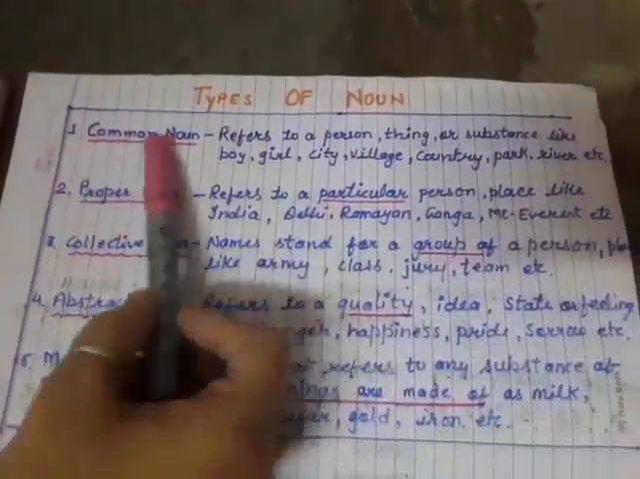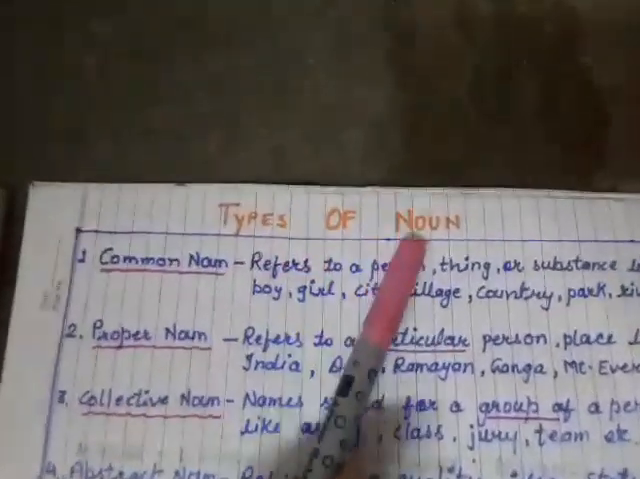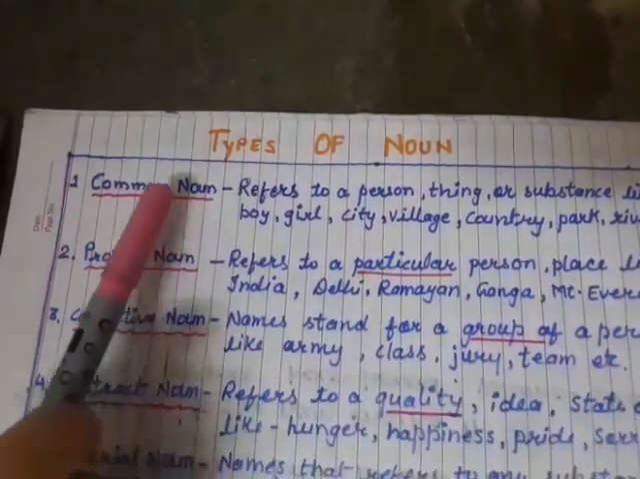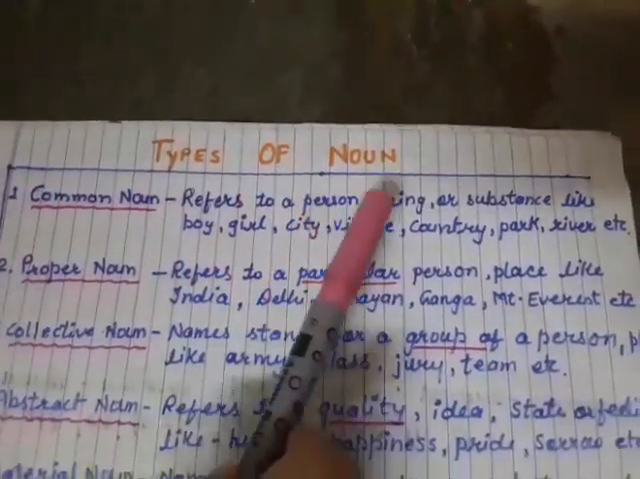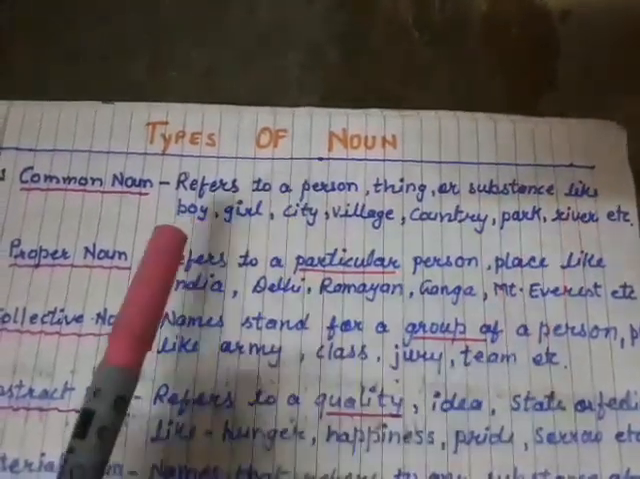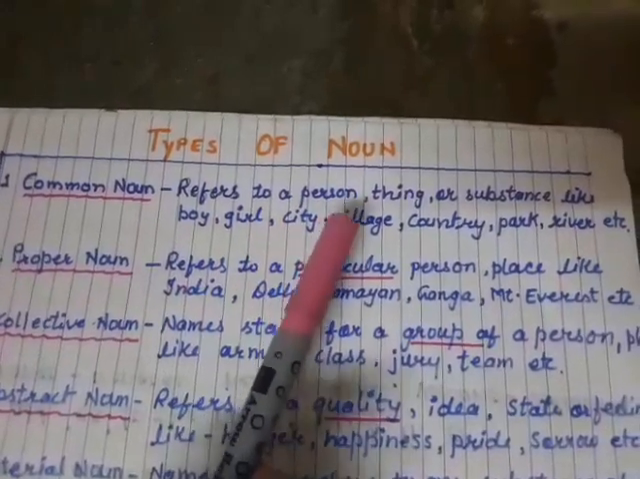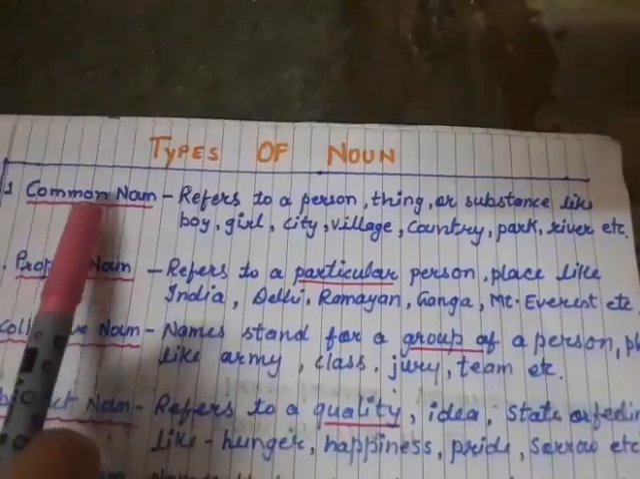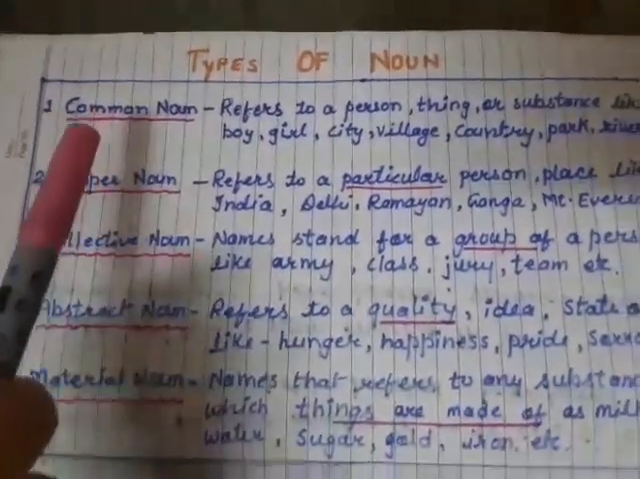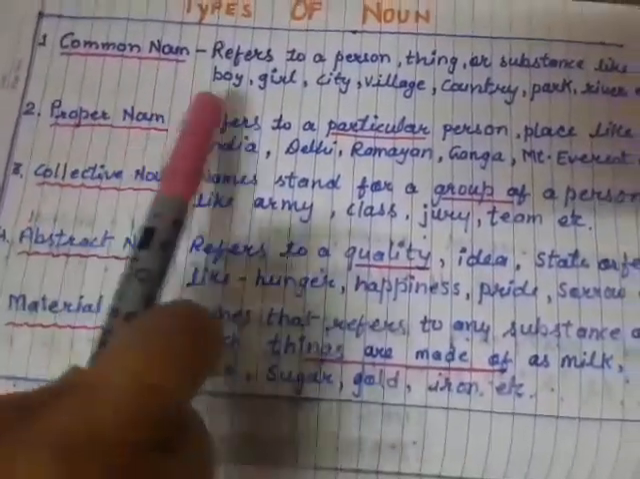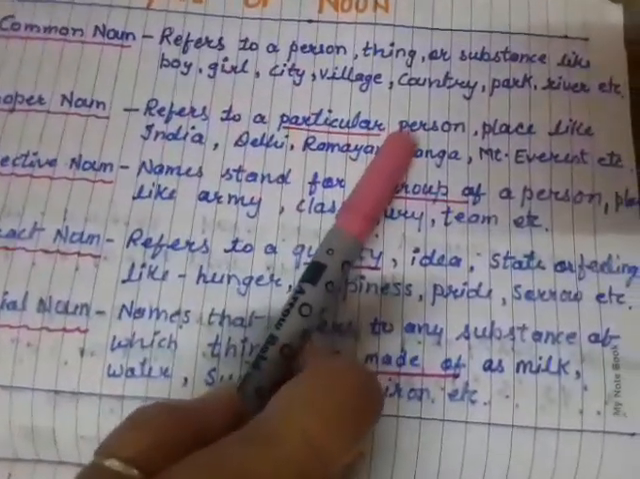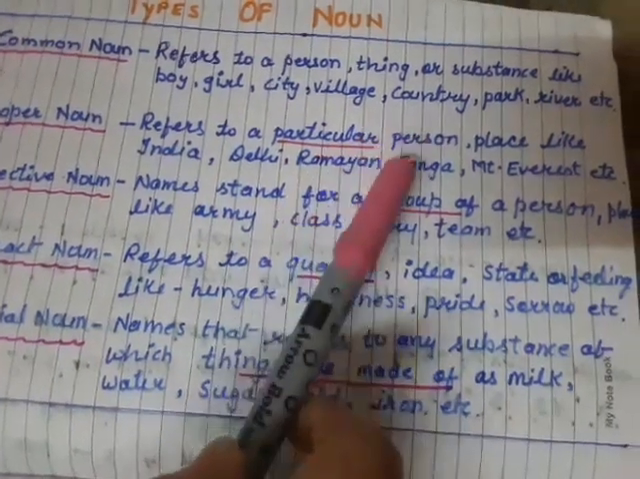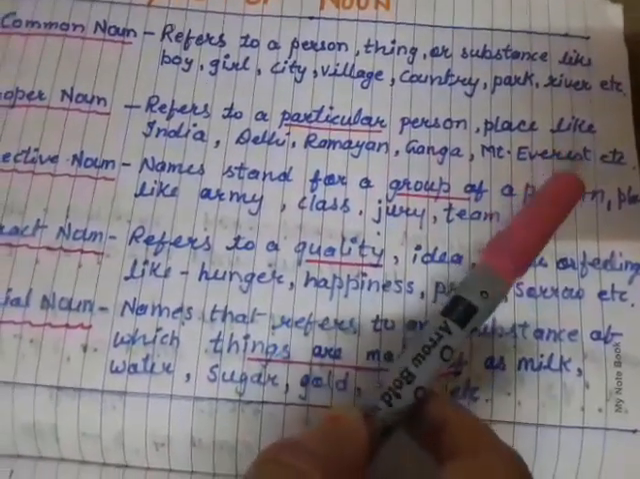Mainly, I am telling you about the types of noun. First is common noun. A common noun refers to a person, thing or substance like boy, girl, city, village, any city, any country. But proper noun is opposite to common noun. A proper noun refers to a particular person or place like India, Delhi, Ramayan, Ganga, Mount Everest, etc.